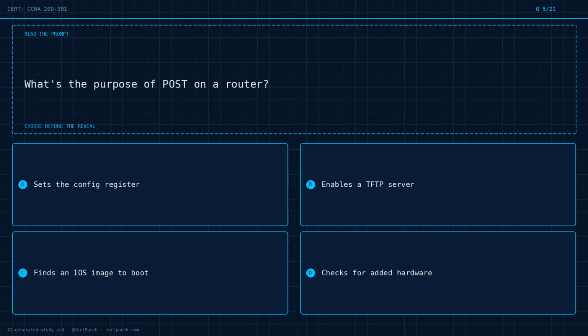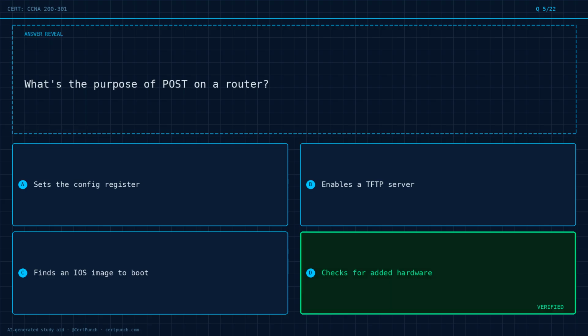Question 5 of 22. What's the purpose of POST on a router? Option A, sets the config register. Option B, enables a TFTP server. Option C, finds an iOS image to boot. Option D, checks for added hardware. Choose the best answer before the reveal. Commit to it now.